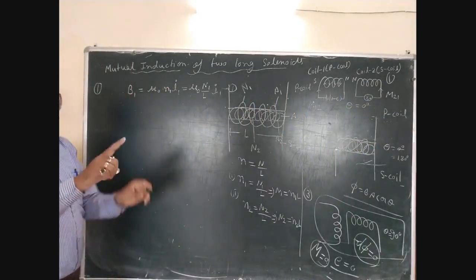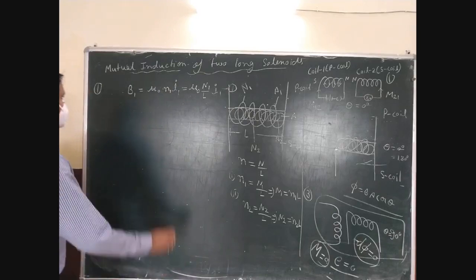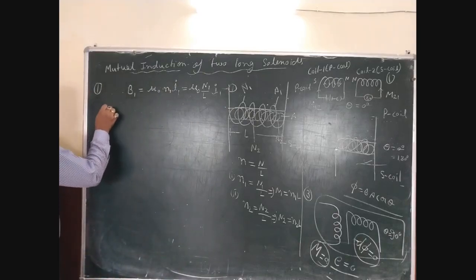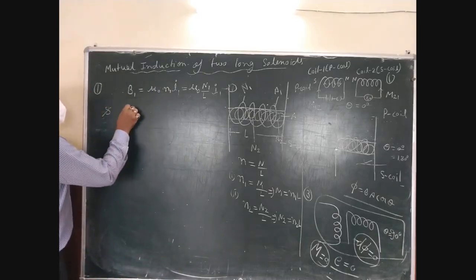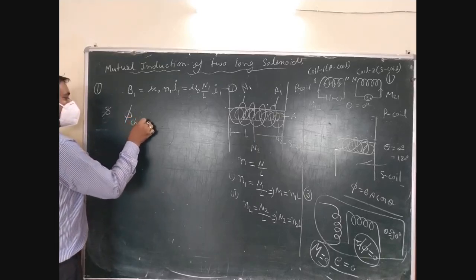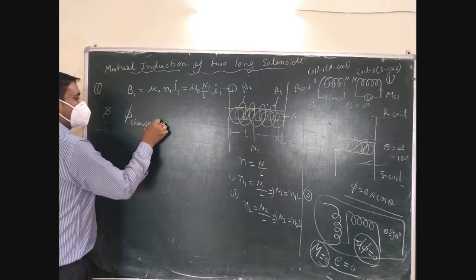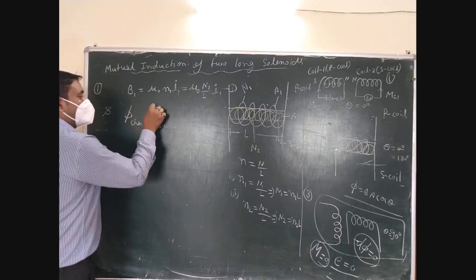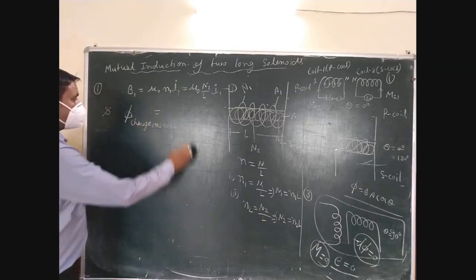First we understand how much flux is developed in the secondary coil. So the flux change in the secondary coil is given by what?